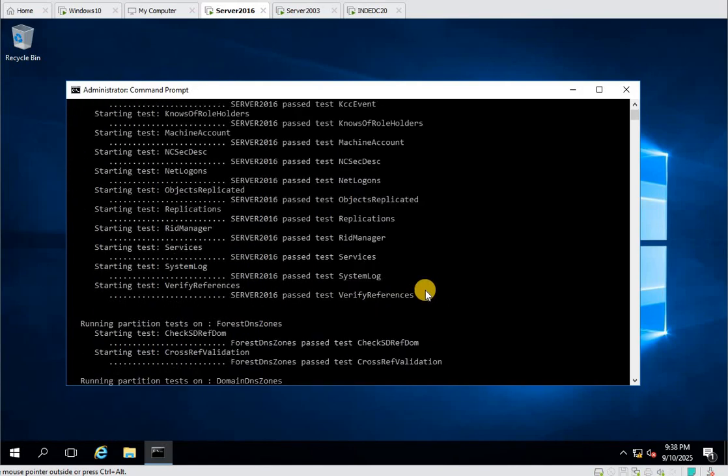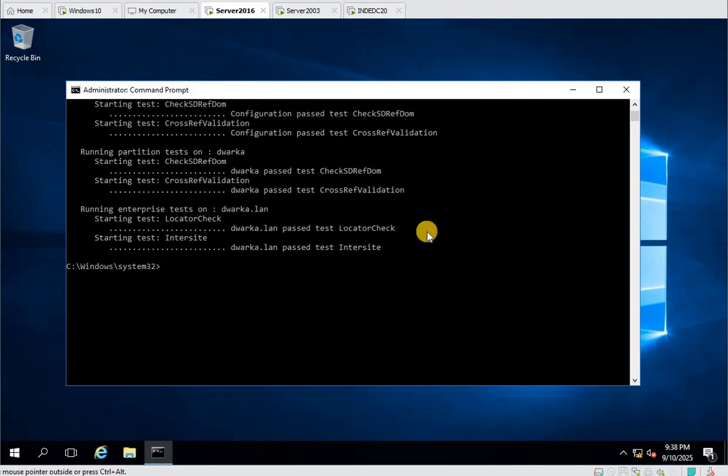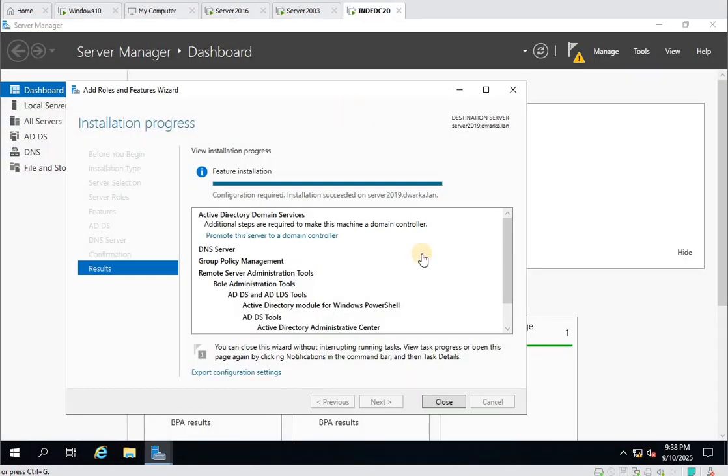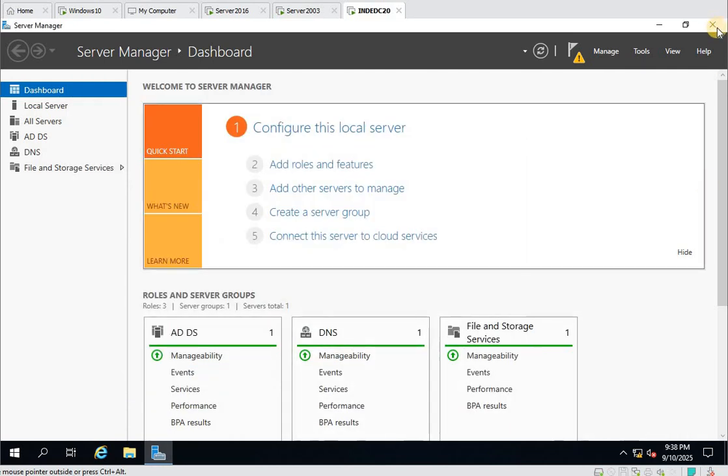All the tests are passed. If something is failing, you need to fix that first before moving ahead. So it is fine. As I said, we need to prepare and install one operating system. It is already installed.